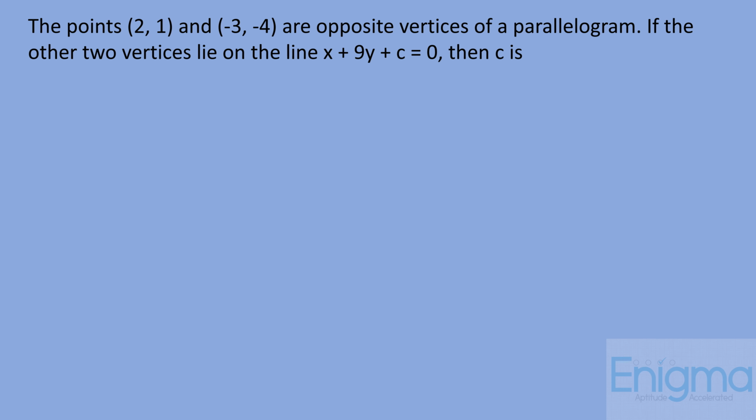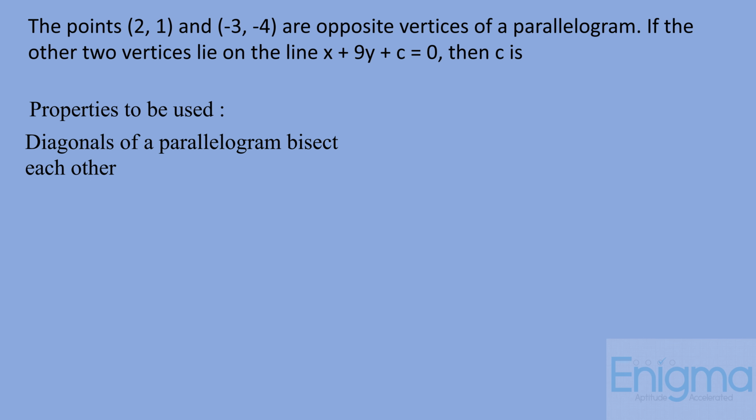Now let's solve the question. Let's first see the properties which we are going to use. The main property which we are going to use here is that diagonals of a parallelogram bisect each other. We will also use the midpoint formula.